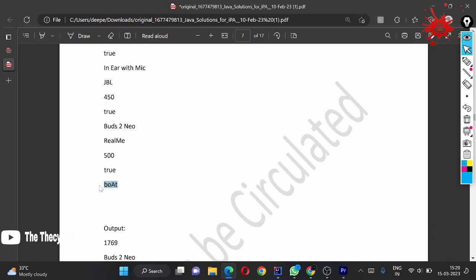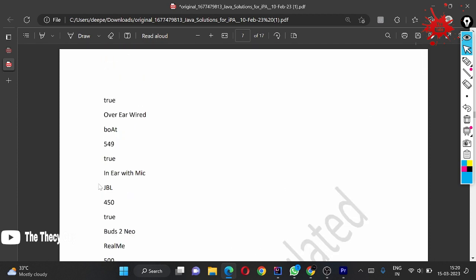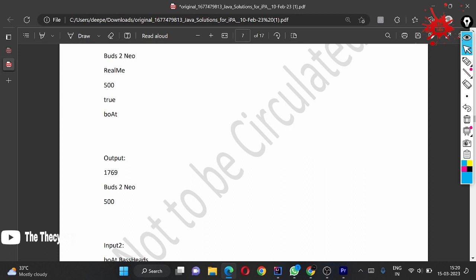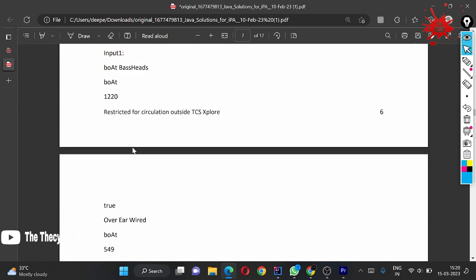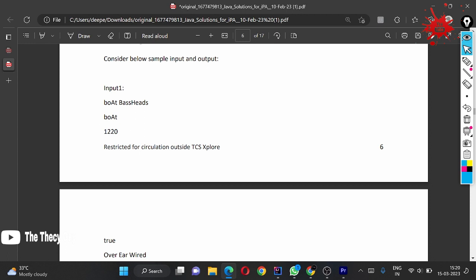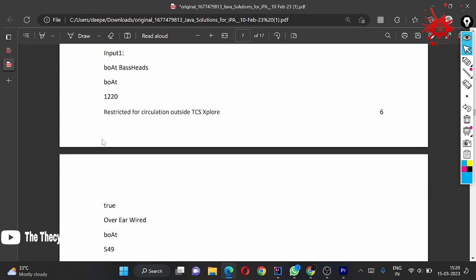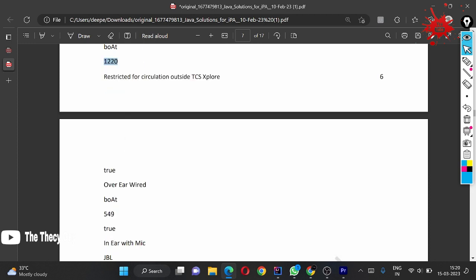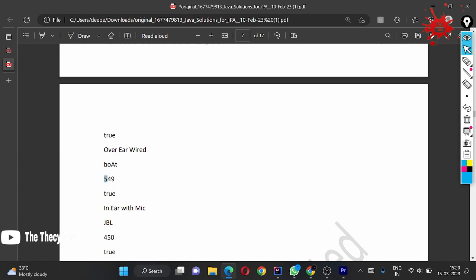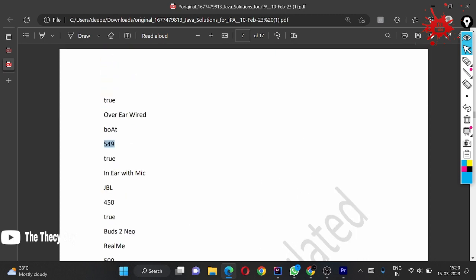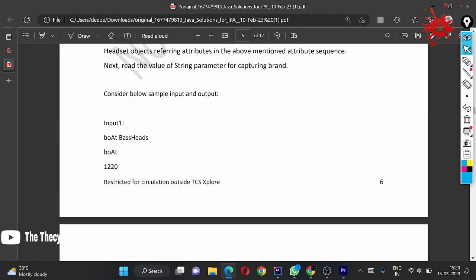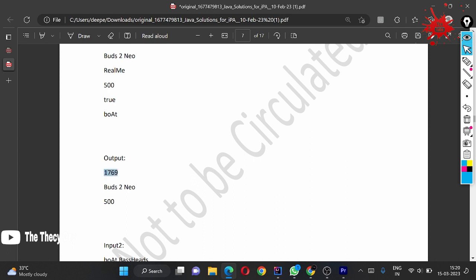So what we are going to do, we are just going to return all the things. Okay, like from bot we are going to return all the things. Okay, so from bot what we are going to do, we are comparing this with all the bots present here and adding the price here. Okay, so this name is bot, so we have 1200, and let's see again here the price is 549, and again we don't have anything, so the answer is 549 plus this 1220. Okay, so this is your output.